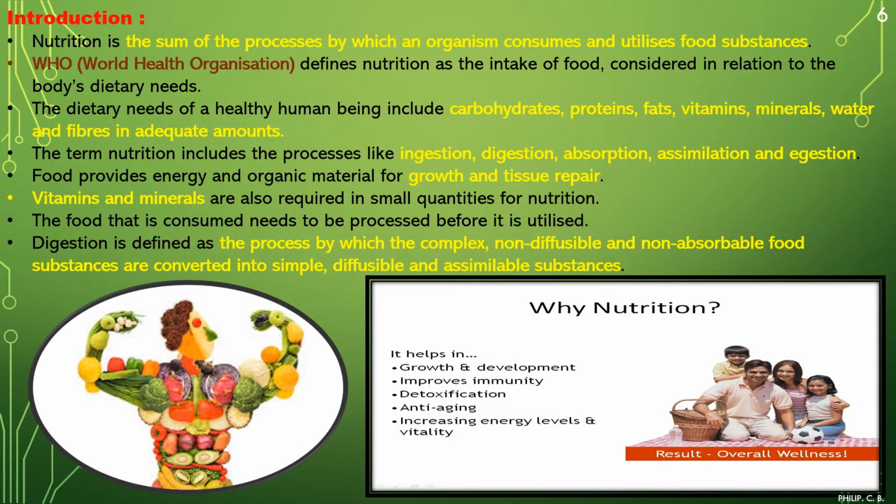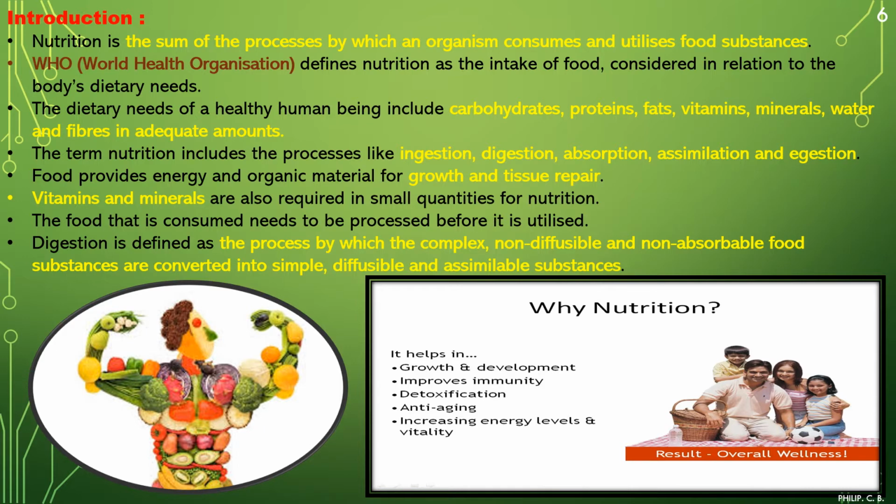Further, the dietary needs of a healthy human being include carbohydrates, proteins, fats, vitamins, minerals, water and fibers in adequate amounts. That's what we learned in the third slide. These are the important things required in the body. But as I mentioned, it may be in a proper proportion, which is required slightly more, which is required slightly less, or in a moderate proportion.